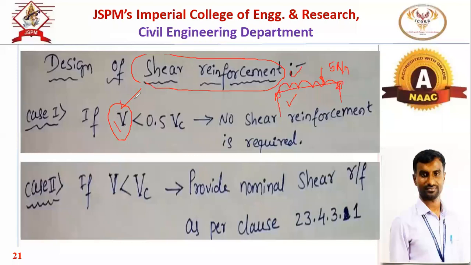This V is the shear force developed. Now, in this particular case, if the span is, say, 4 meter, what will be the shear force for this beam?